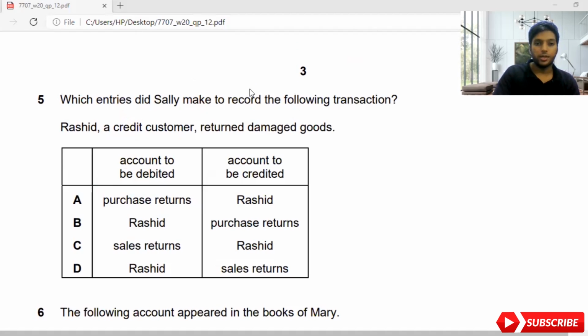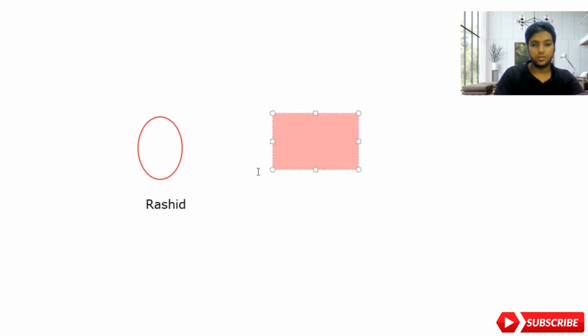Okay, now can you see the whiteboard? I hope you can see it. So I'm gonna draw Rashid, but I'm not a good drawing artist, but I'll draw something. Let me think of this as Rashid, okay? And I'm gonna draw another person. I'll consider this as Sally.